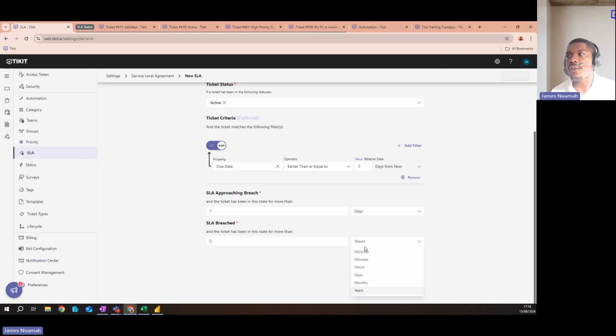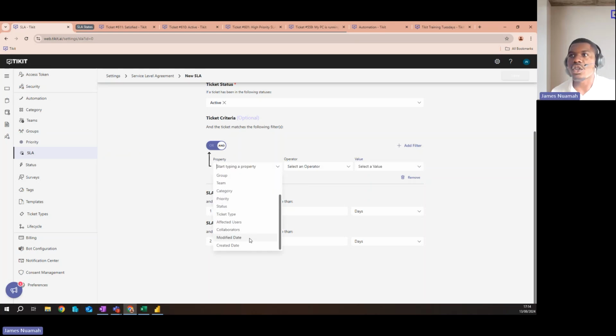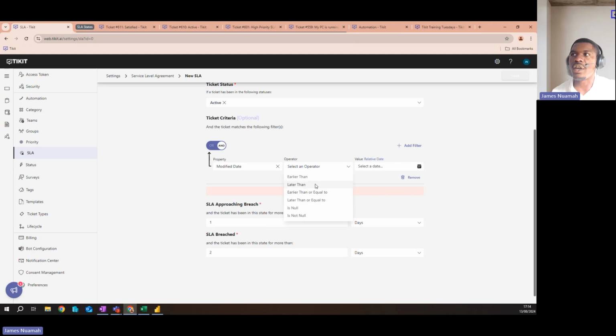And when we arrive there at that 2 days, it's been breached. And then we can either drop a notification or update the ticket in a certain way further as well. And it'll be similar for modified date and created date. So you can get really creative with those. The relative date function is really nice to have there.